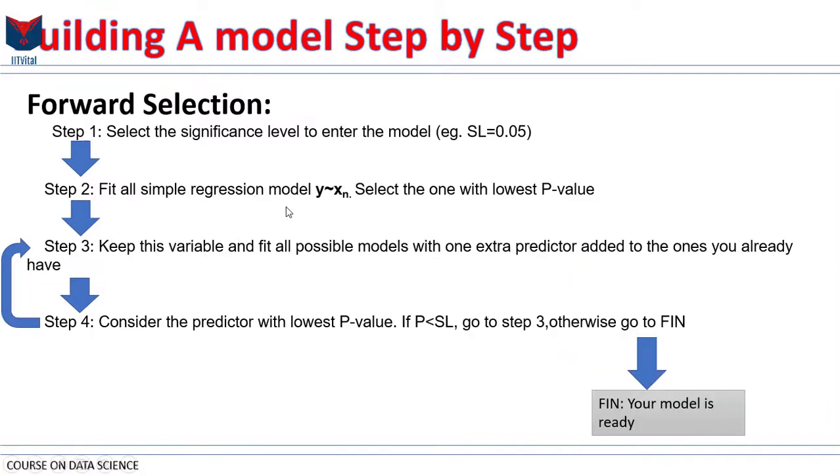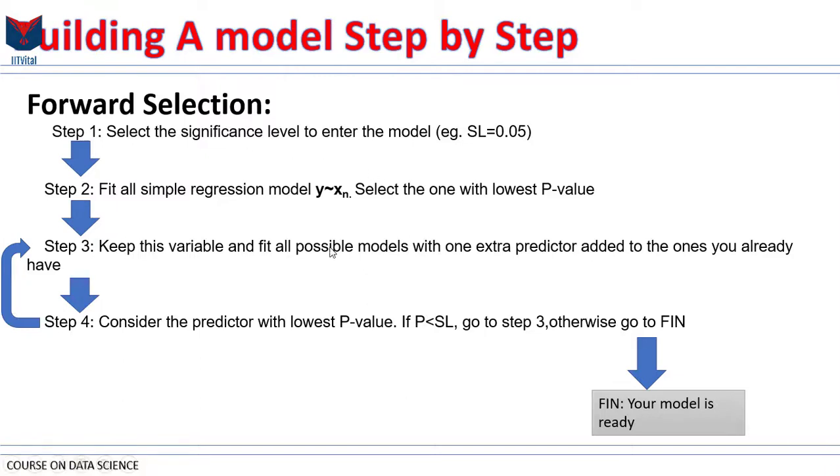The next method is forward selection. It sounds like the opposite, and the picture in the top right corner does illustrate the opposite, but it's much more complex than just simply reversing the procedure. You will see that it's a much larger procedure. We start with step 1, select the significance level to enter the model, and in this case, once again we are going to select 5%, I mean 0.05.